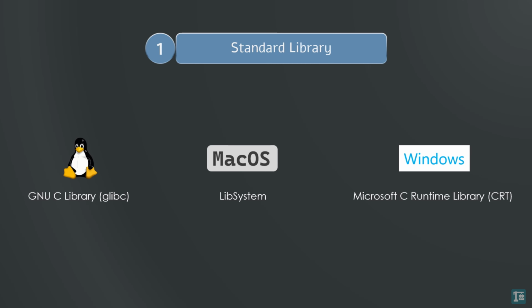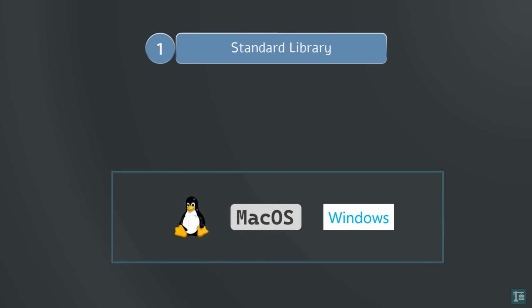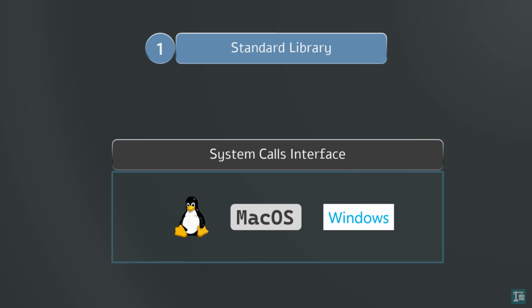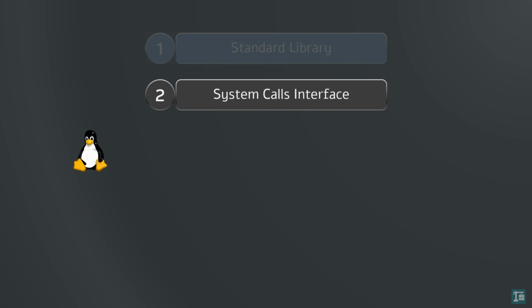Each operating system has its own standard library implementation because they do not share the same system API or system call interface. System calls are the interface between your C programs and the operating system. These are often referenced in standard library functions, bridging the gap between user space programs and the operating system. Since most popular operating systems like Linux, Windows, and Mac OS are written in C, they provide extensive system call interfaces in C. For instance, on Linux, you might use the